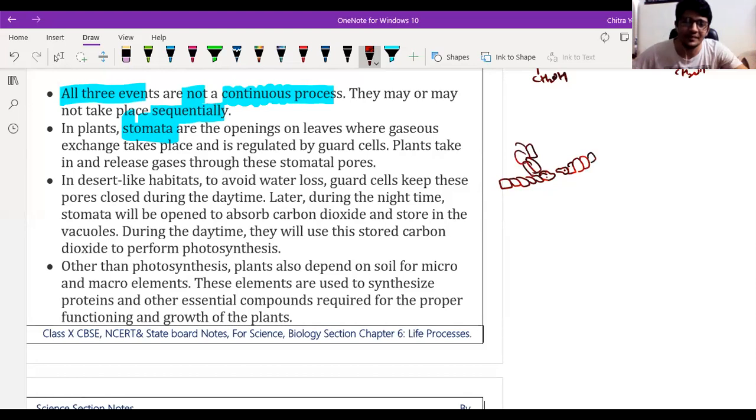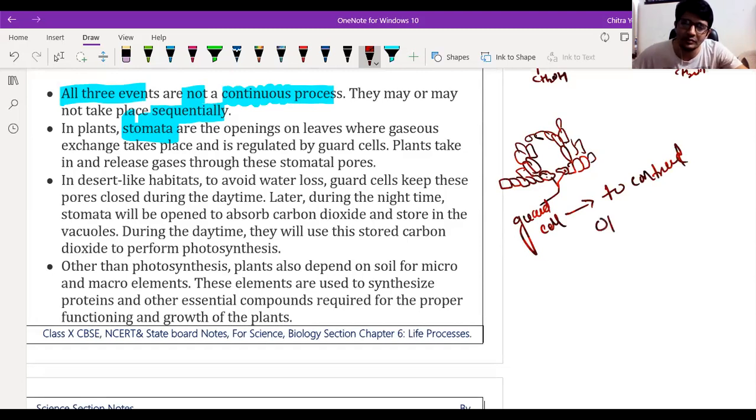See, this is the structure of a stomata. I'm just going to draw a rough diagram. These two cells are called guard cells. What is the main role of the guard cell? To control the opening and closing of the stomata.